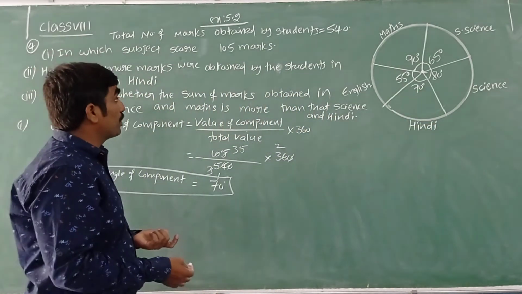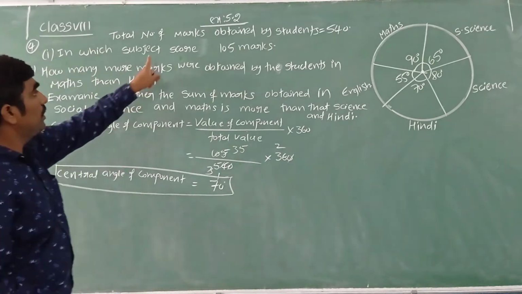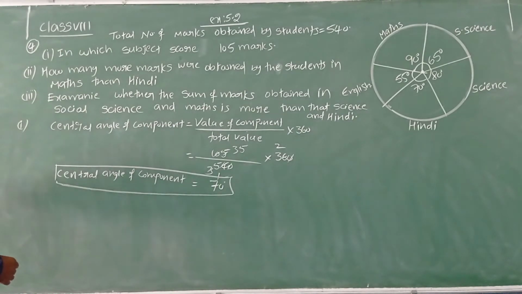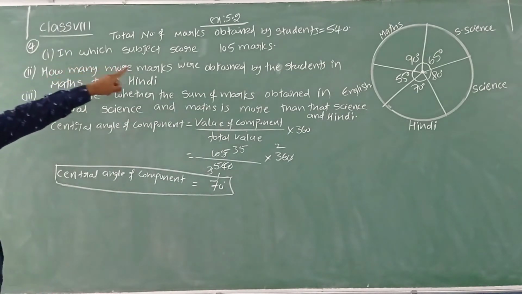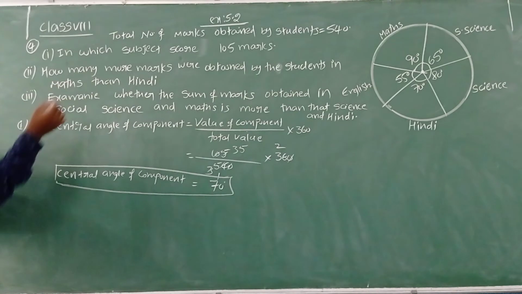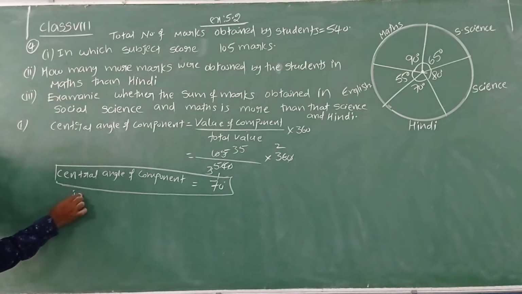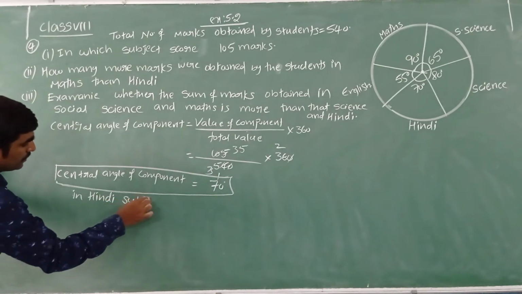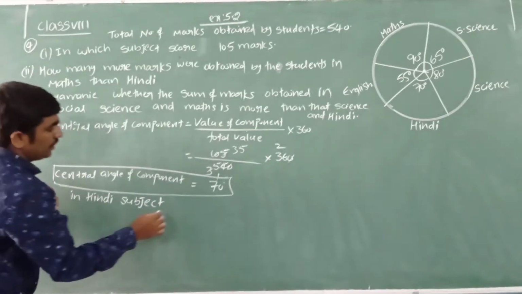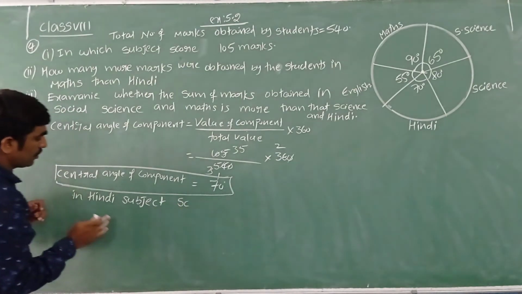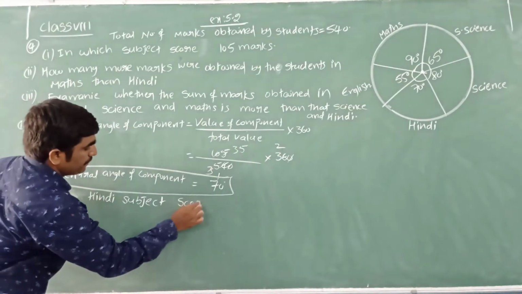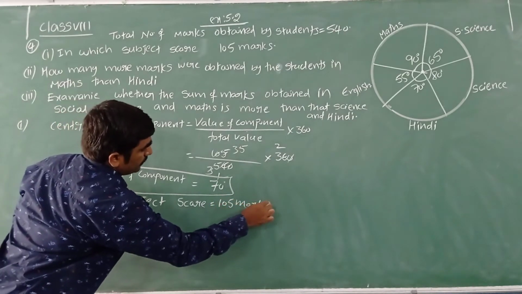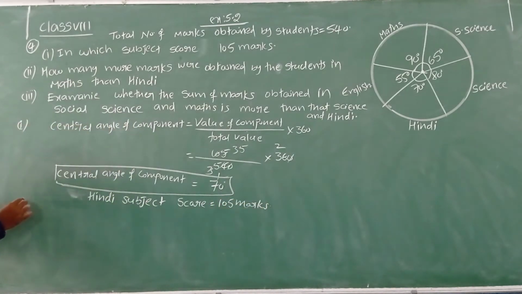So what can we conclude now? In the Hindi subject, marks: how many? 105 marks. Marks obtained in the Hindi subject is equal to 105 marks. Yes, what can we write now? In the Hindi subject, score. So we can write Hindi subject score is equal to 105 marks. That's all. Now let us go for the second one.